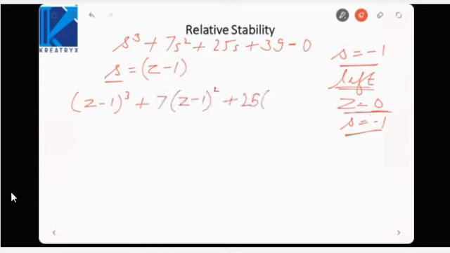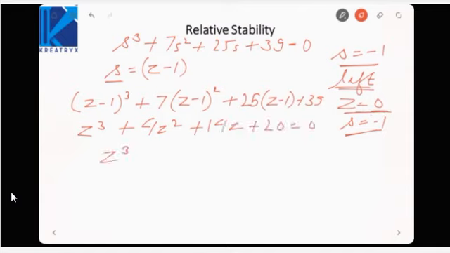So if we substitute here, z minus 1 cube plus 7 into z minus 1 square plus 25 into z minus 1 plus 39, this would give me z cube plus 4z square plus 14z plus 20 is equal to 0. So if we write down the rows, 1, 14, then 4, 20, it will be 56 minus 20, that is 36, so 9, and z raised to power 0 would be 20.